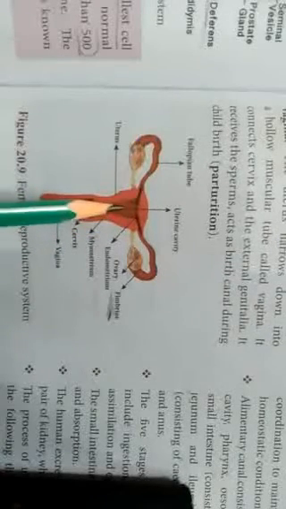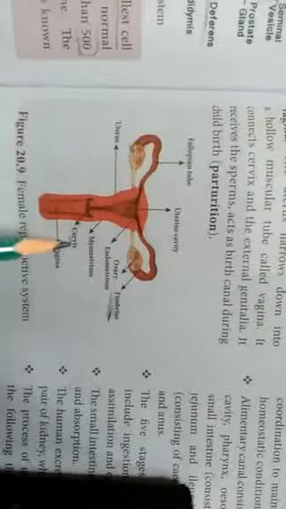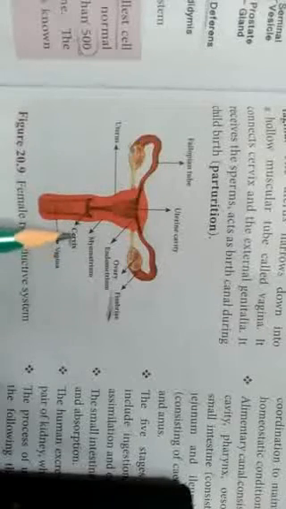Next, the uterus. It is pear shaped, a muscular hollow structure present in the pelvic cavity. It lies between the urinary bladder and the rectum. The development of the fetus, the development of the child, occurs inside the uterus. The narrow lower part of the uterus is called the cervix. Next, the vagina.